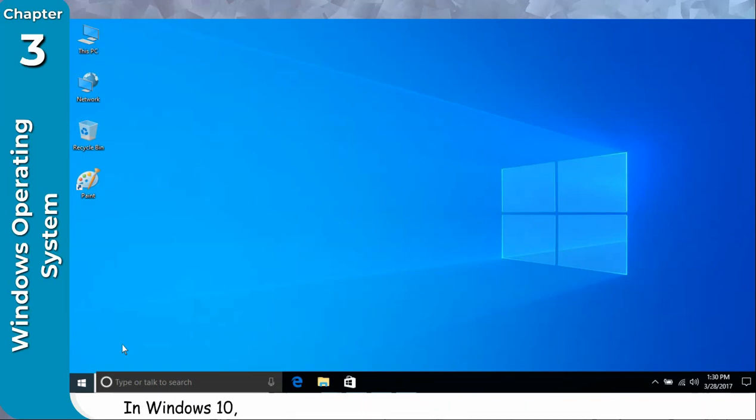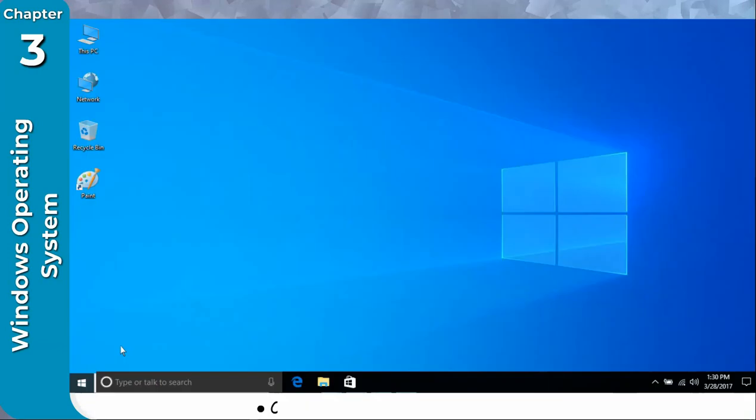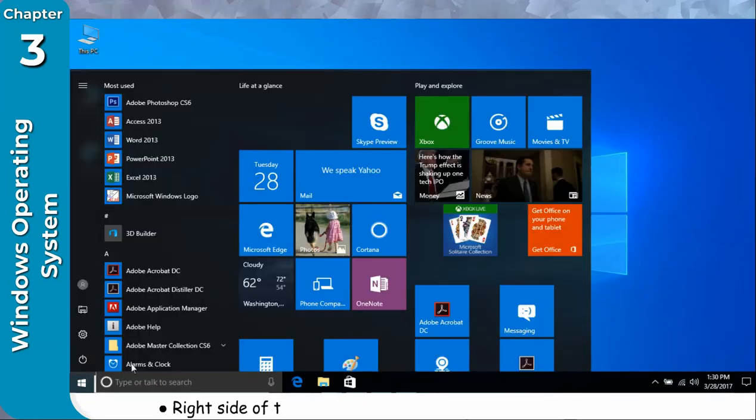In Windows 10, there are mainly three methods to start an app. In this example, we will open an app, Paint, by using all three methods. Using the Start menu tiles. Click on Start button to open Start menu. Right side of the Start menu displays tiles for commonly used apps.